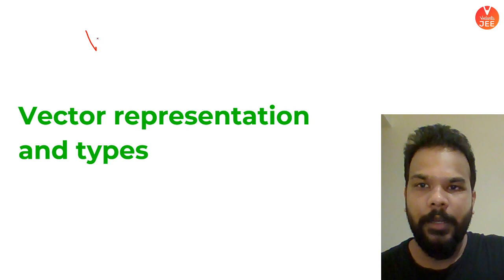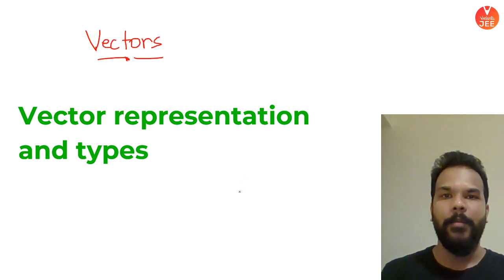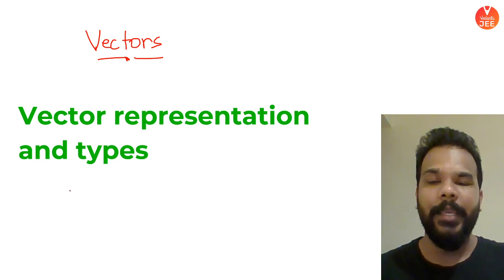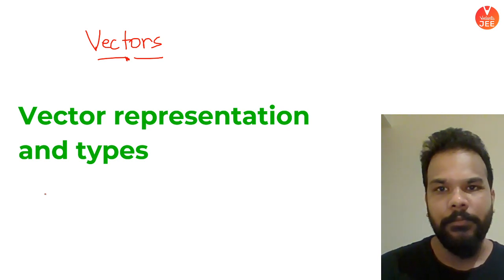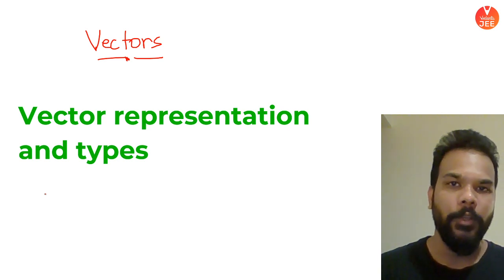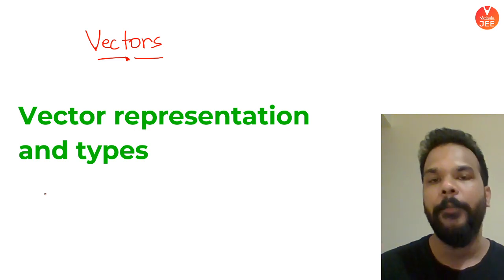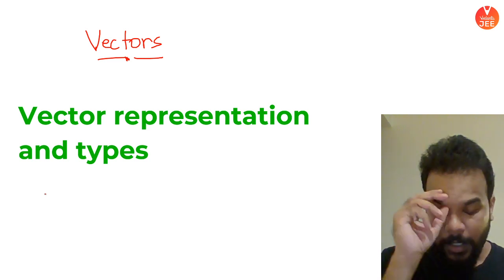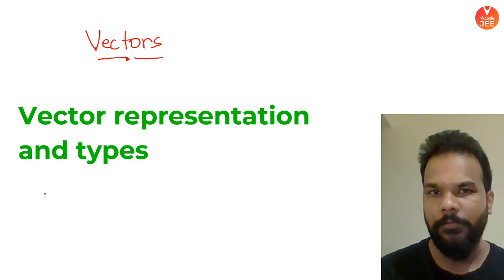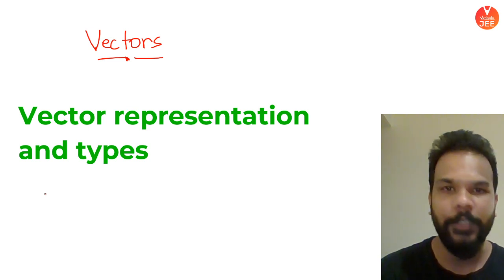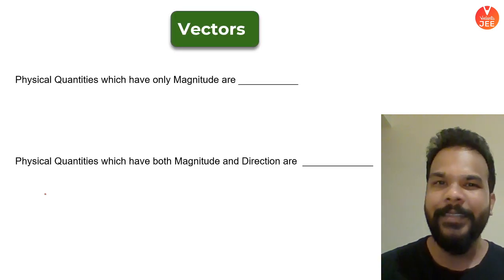Very important chapter I'm going to start today. The name of the chapter is vectors. Today's part is vector representation and its types, and also we'll speak about something called vector addition. I know this is not a very new term for you. You first heard about this word in the class 9 standard, and I'm sure you still have a little idea about what exactly a vector is. In fact, there is another related term, which is called scalars. Yes or no? So guys, let's start off with the definition.